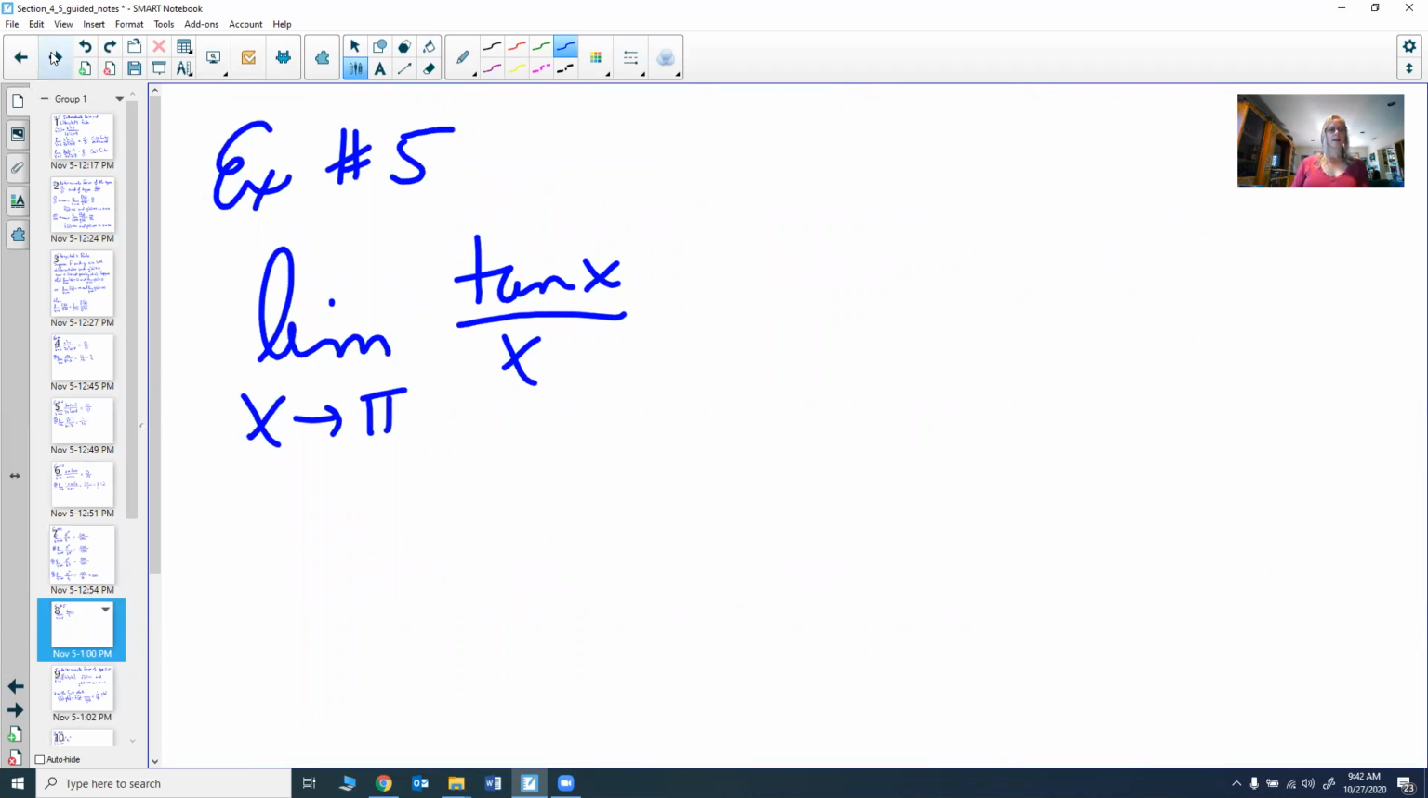Let's try another one. Let's look at the limit as x goes to pi of tangent of x over x. So as x goes to pi, the tangent of x will go to 0. And as x goes to pi, x goes to pi. So we get 0 over pi, which is 0, and there's nothing to do with L'Hopital's rule in this case because it wasn't an indeterminate form. So make sure you get an indeterminate form. If you don't, then just find the limit. So we can do this limit without L'Hopital's rule. And we only use L'Hopital's rule because we get something we can't do.